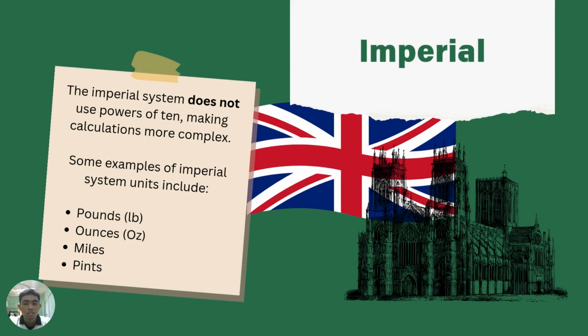Now for imperial, it was developed in the British Empire and is mainly used in the United States today. As we know, not every country uses the imperial system, but as far as we know it is primarily used in the US for everyday measurement, for example miles for road distances and pounds for weight. The imperial system does not use powers of 10, making calculation more complex. Some examples of imperial system units include pounds, ounces, miles, and pints.